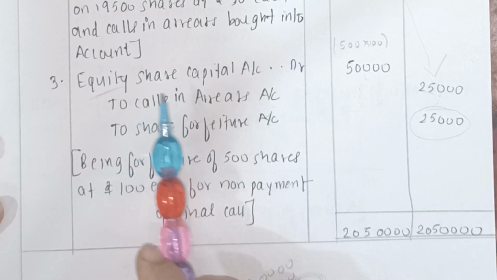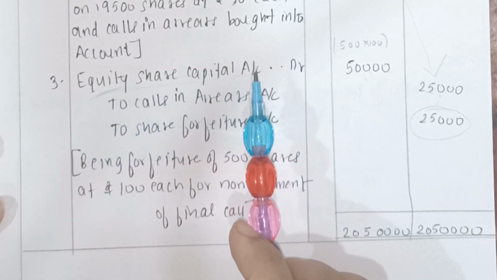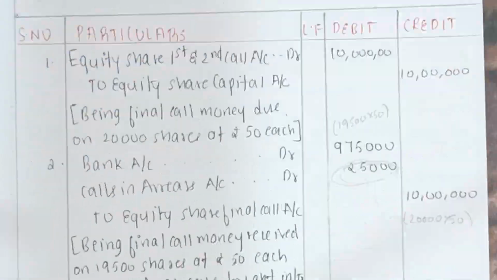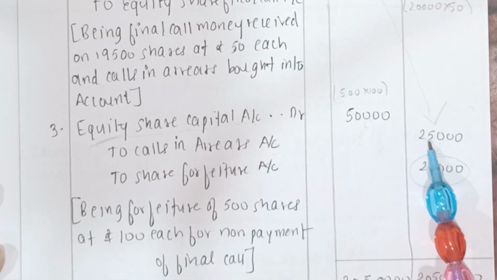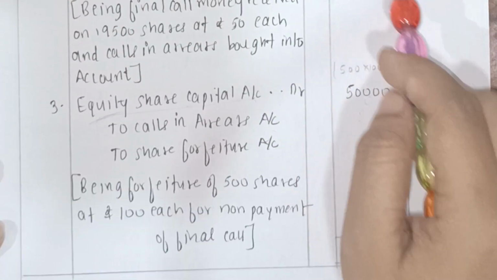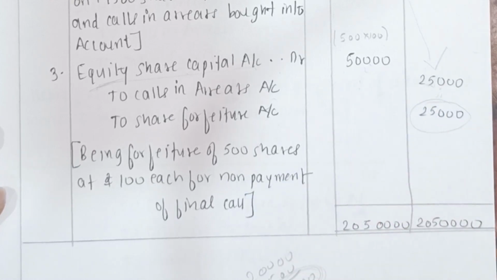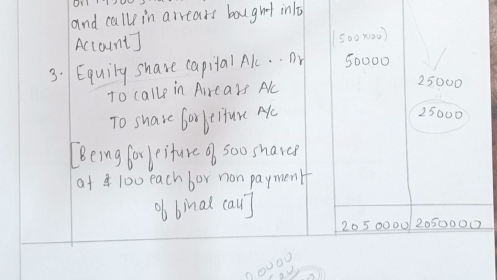For the forfeiture entry, what you do is start solving with equity share capital. Multiply this 500, the unpaid shares, into the face value of the shares. 500 into 100 will give you 50,000. Then this calls in arrears will be the same as the one which was in entry number 2, 25,000. Then minus 50,000 and 25,000, you get 25,000. Then after you finish the third entry, what you have to do is just write a narration: being forfeiture of 500 shares at rupees 100 each for non-payment of final call. Then total both the sides, you get 20,50,000 and 20,50,000 on both the debit as well as the credit side.